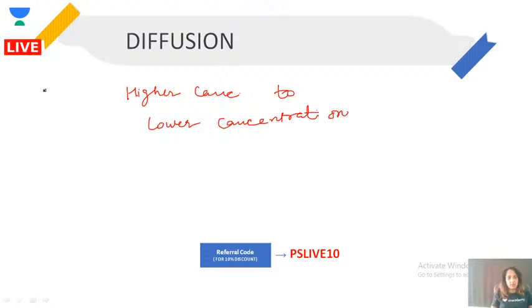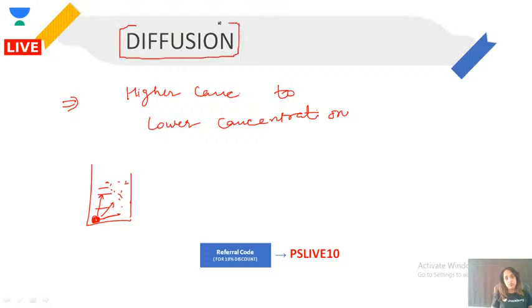For example, when you have a beaker full of water and you put some red ink in it, after some time you will see the whole beaker will turn red. And why did this happen? Because of this process which is called diffusion. Some people have confusion between diffusion and osmosis. So what is the difference between diffusion and osmosis?